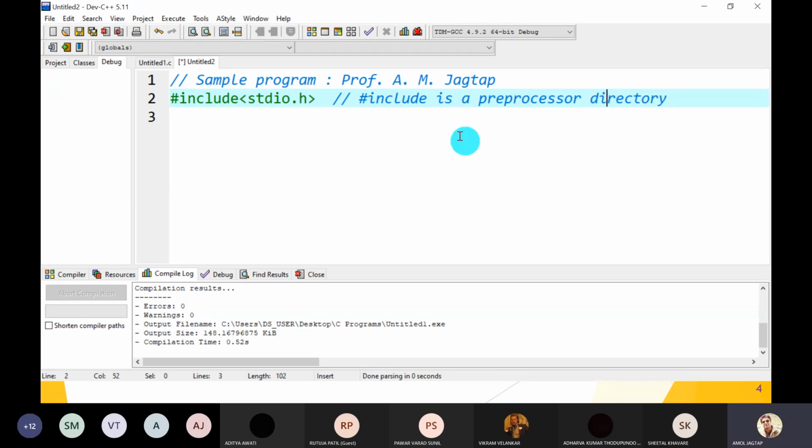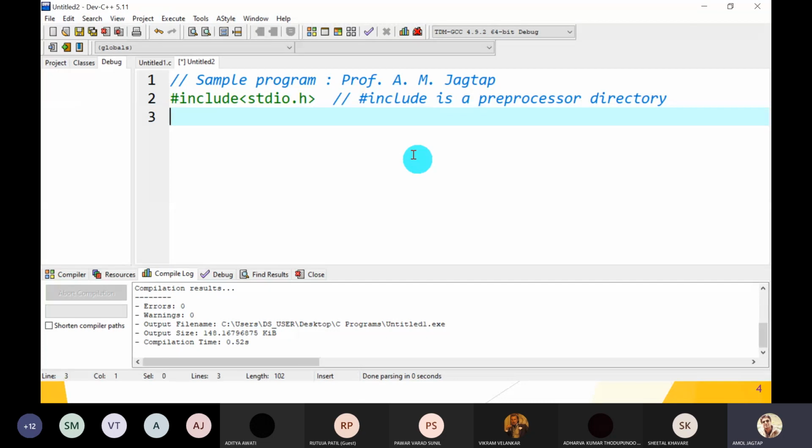What is it called? Preprocessor directory. It means it is a directory, this is the name of the directory. In that directory, we save our stdio.h header file. In the directory there are a number of header files like stdio.h, math.h, string.h, like that. All the header files are included using hash include, that is called the preprocessor directory.